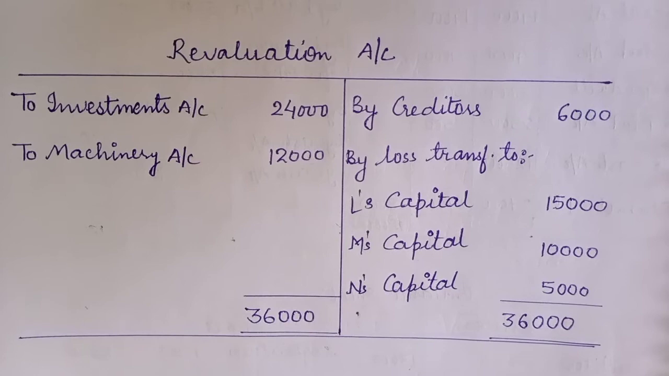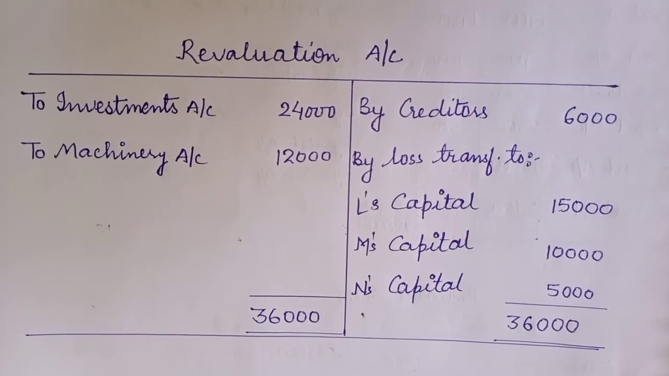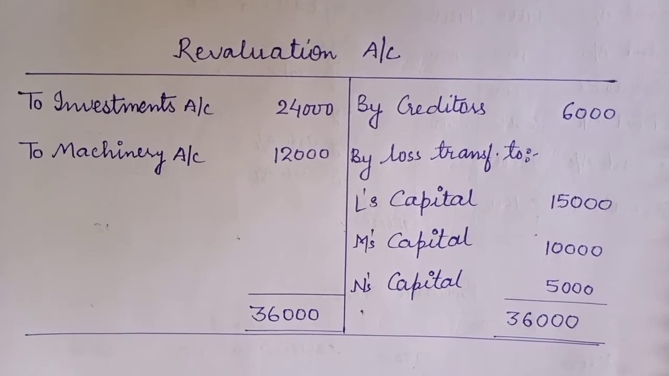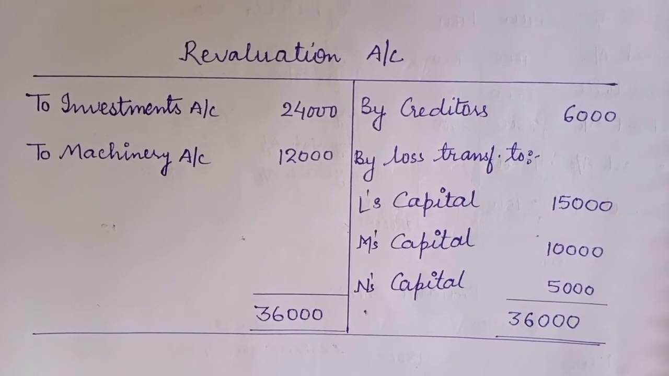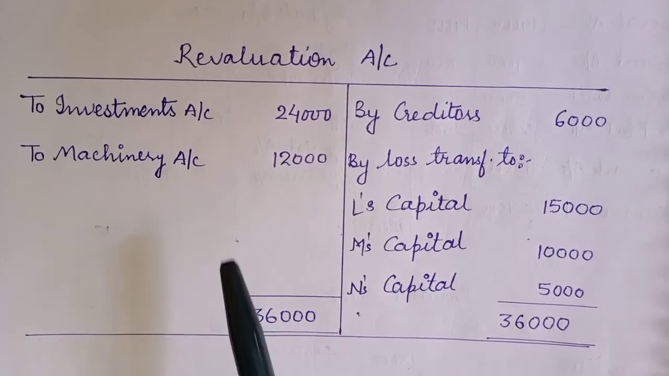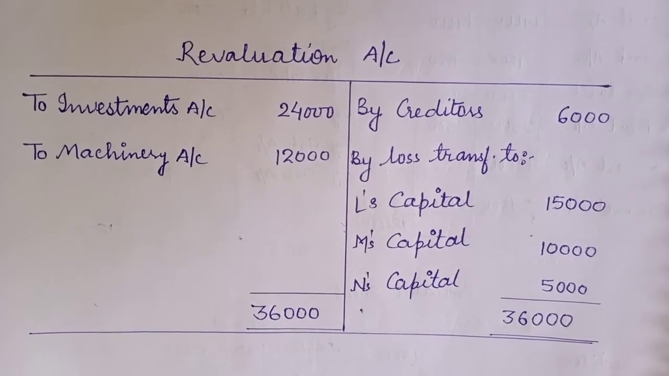Then point number 4, machinery will be reduced to 58,000. Machinery now stands at 70,000. Now it is to be reduced to 58,000. It means 12,000 difference is there. Again decrease in asset is there. So again in the debit side I have shown that.